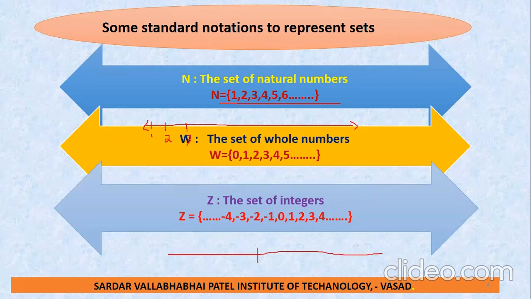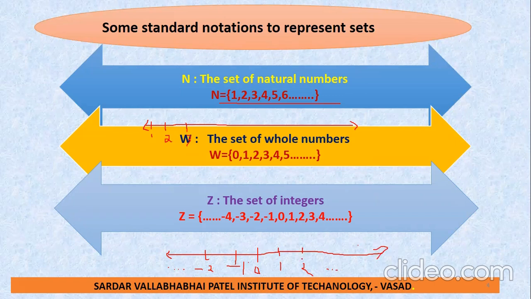Okay, so we draw it. In the integer set, this value is 0. On the left side are the negative values. Here we write -1, here we write -2, and so on. So the left side goes to infinity, and on the right side we write 1, then 2, and so on.